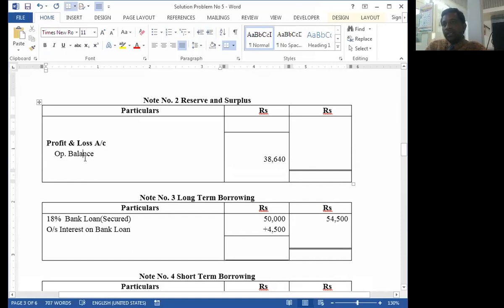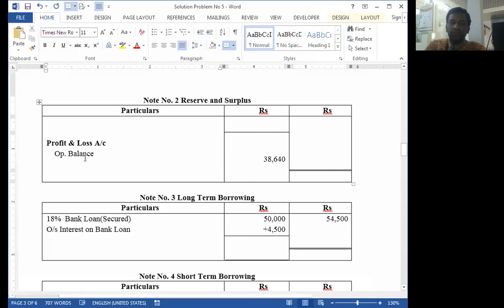Then any appropriation given in the adjustment should be made from the profit and loss account balance.